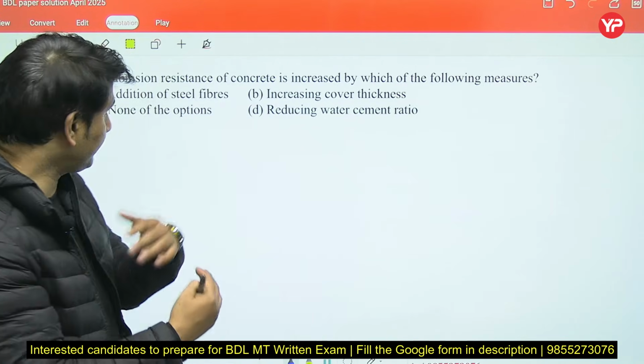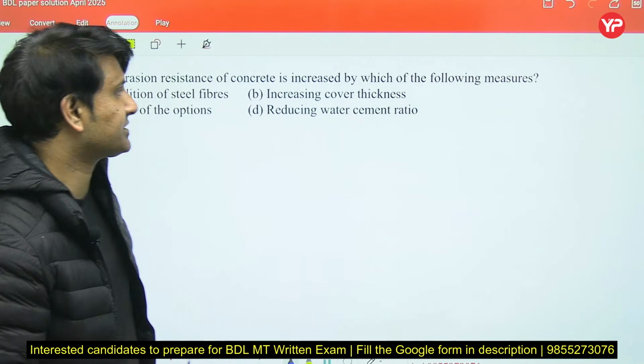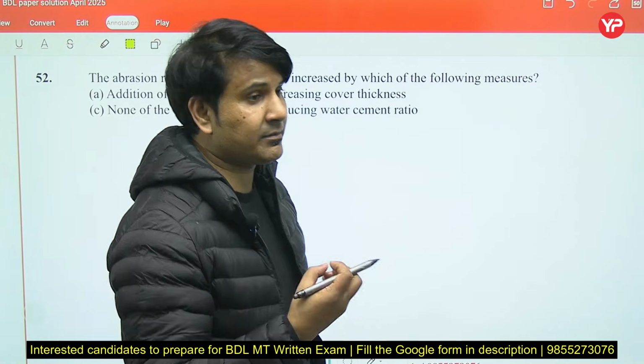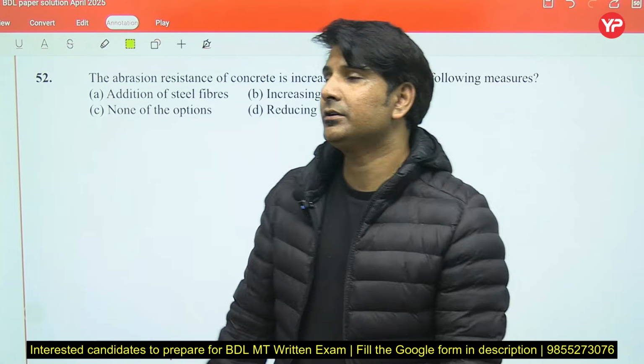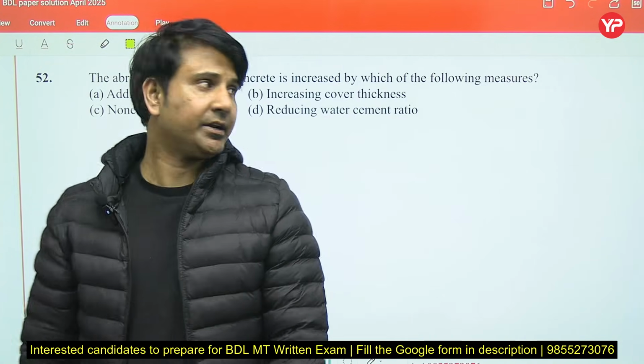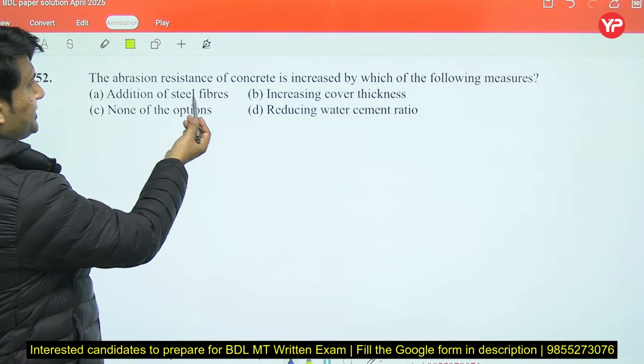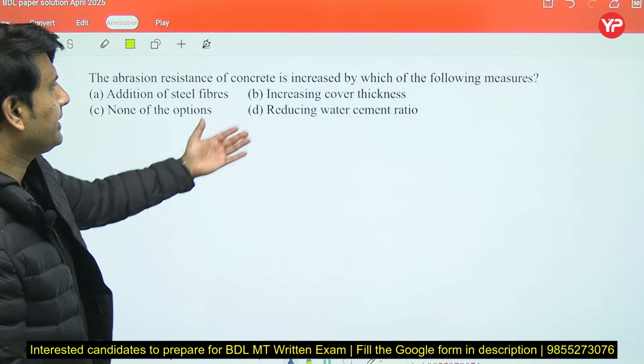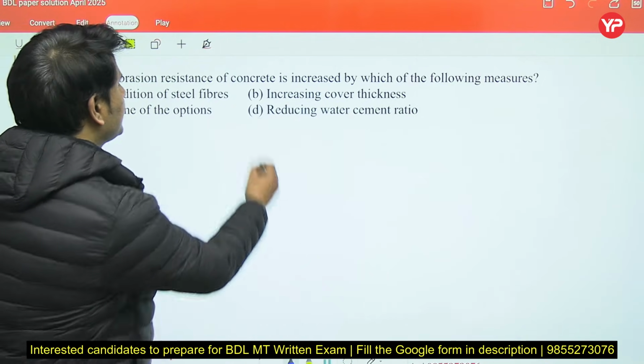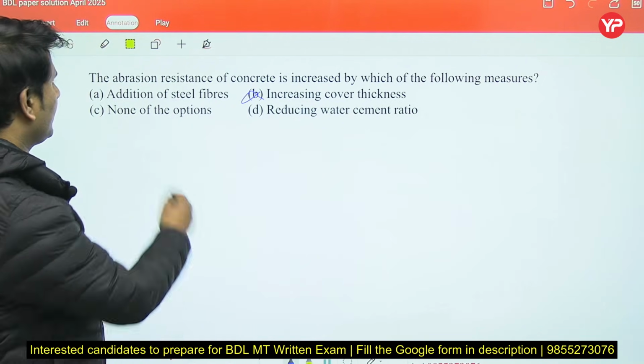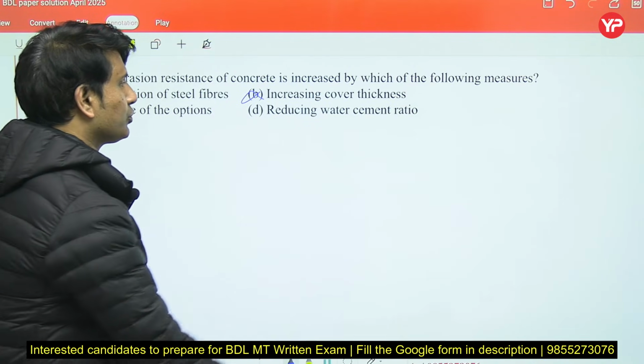So how can we increase the abrasion resistance? It means how can we increase the hardness of concrete? By addition of steel fiber, maybe. Increasing the cover thickness, this option is not right. None of the option. Reducing the water cement ratio.